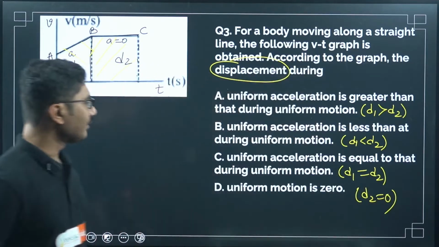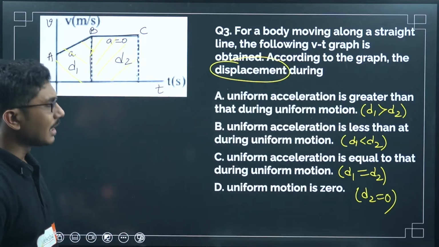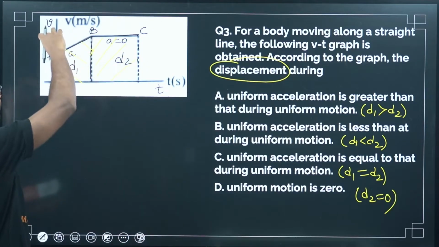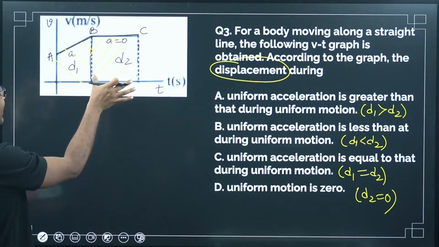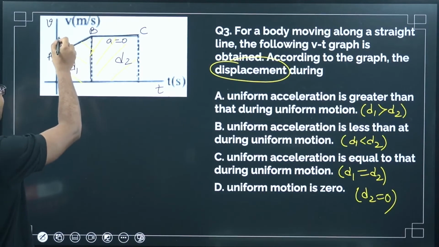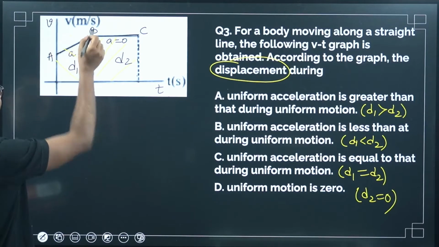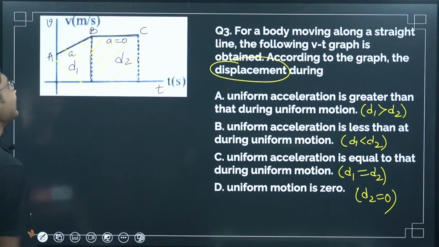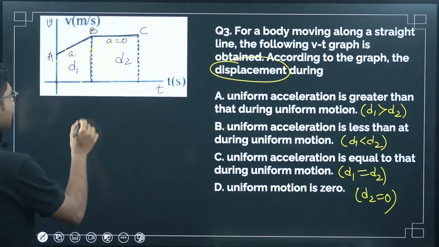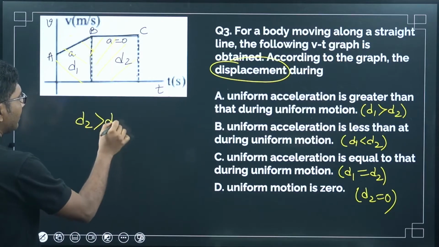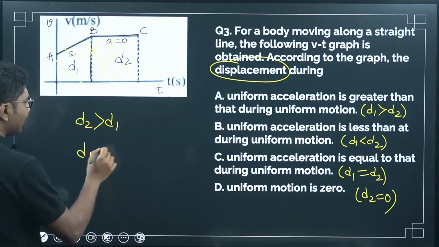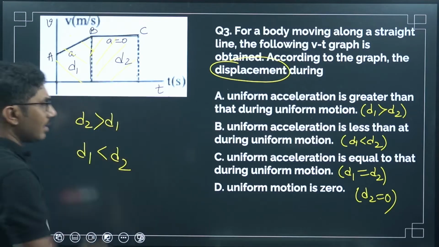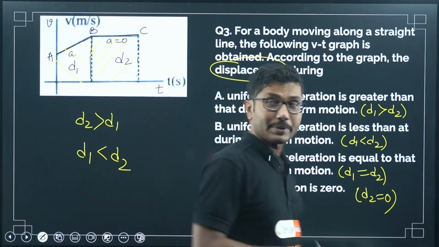So these are the 4 options that you have to be careful about. Now let us see. If you see the area, both of them have equal bases, and as you can see, this part is missing in the acceleration part. This part is included in the other, so we can easily say that d2 is greater than d1, or d1 is less than d2. These lengths are equal, even though it may not appear so in the diagram.